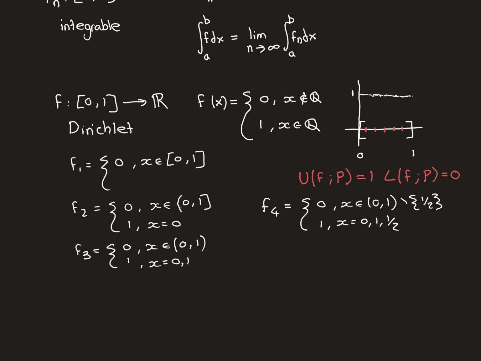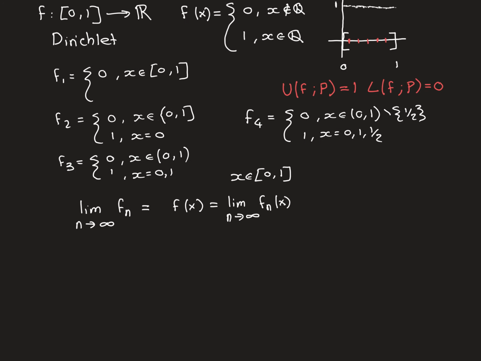And because of the fact that the rational numbers are countable, as you go on and on, if you give me any rational number, I can find a point in this sequence of functions where eventually at that function, and for all the functions afterwards, it will be mapped onto the correct thing for the Dirichlet function. That holds true for any rational, because the way that I'm doing it is so meticulous that every single one of them is guaranteed to be covered by it. So hopefully you can appreciate how this sequence of functions that I've defined, or at least told you how I'm going to build, is going to converge pointwise to the Dirichlet function.